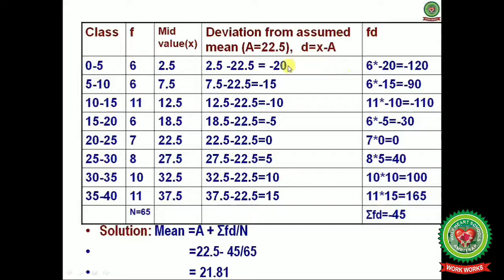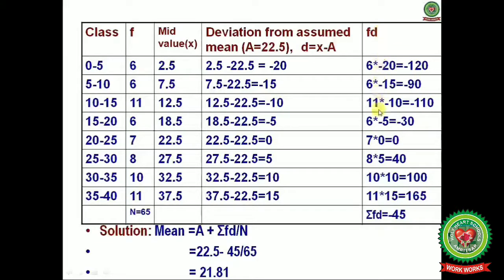Now you will multiply these deviations with frequency. 6 multiplied by minus 20, you will get minus 120. Next value of frequency, that is 6, multiplied by minus 15, you will get minus 90. 11 multiplied by minus 10, you will get minus 110. 6 multiplied by minus 5, you will get minus 30. 7 multiplied by 0, you will get 0.